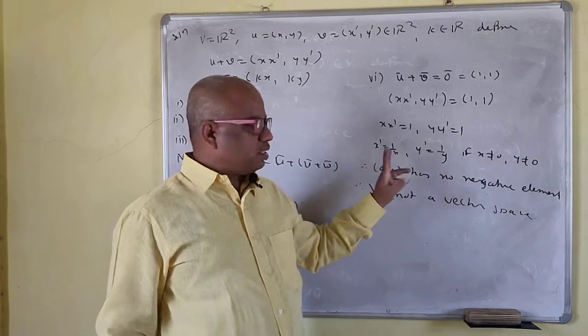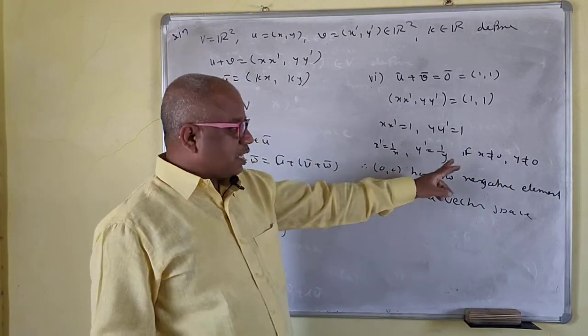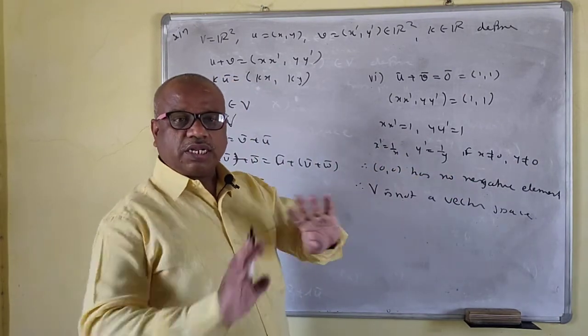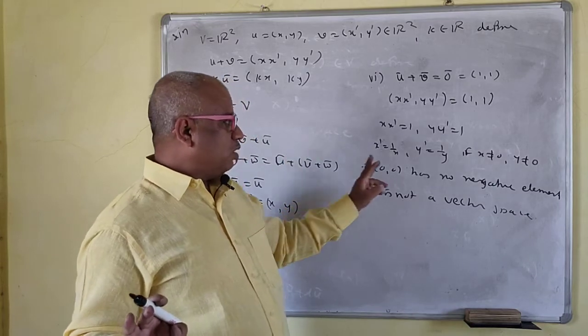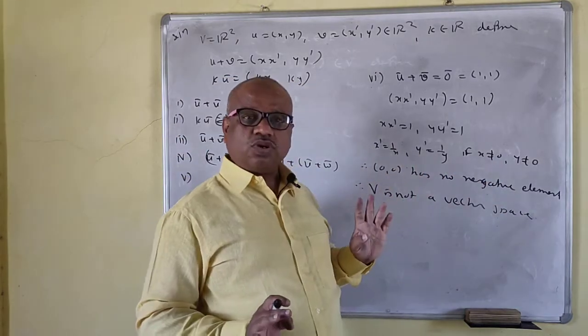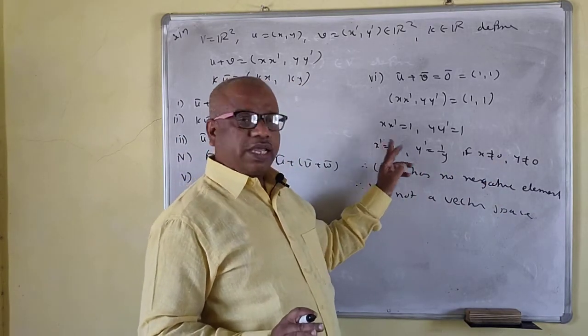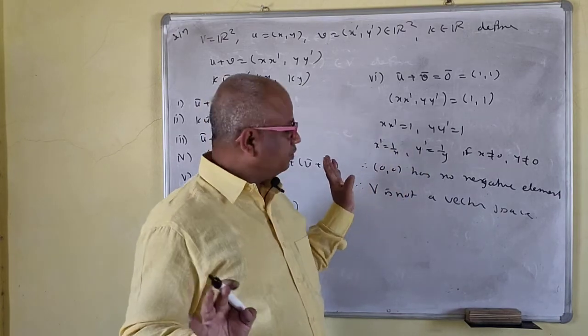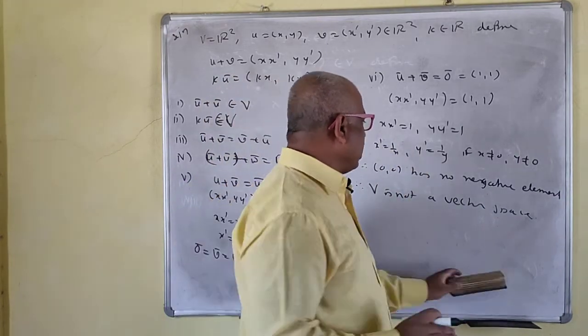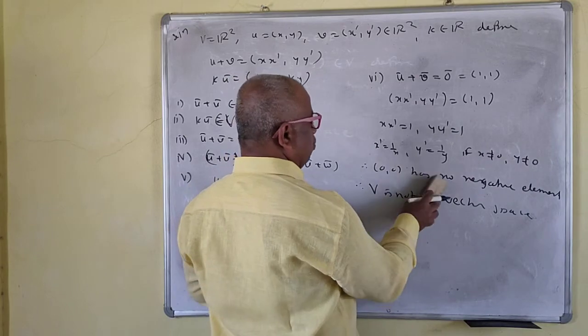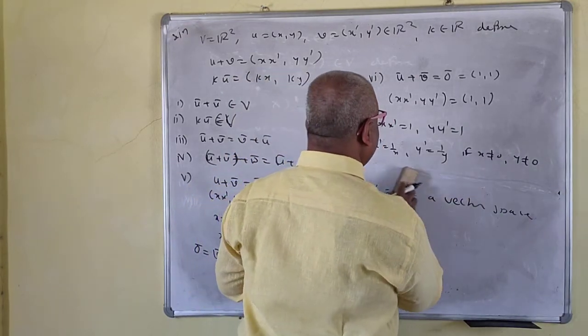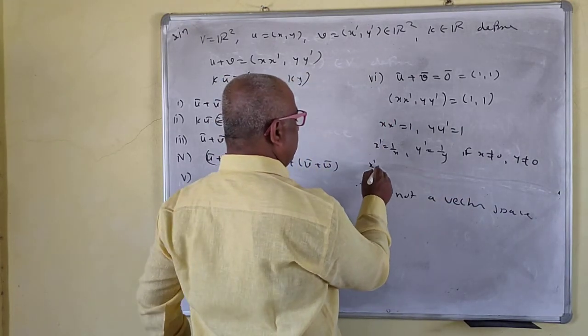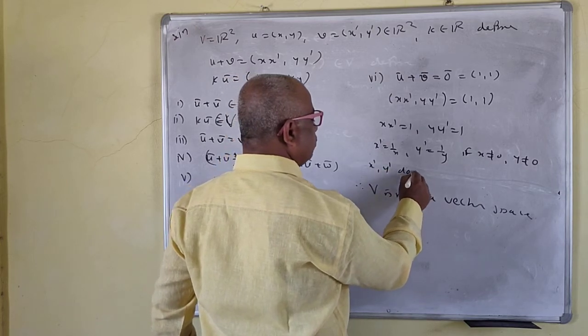So conditionally this exists. Right? We don't want conditionally. So this does not exist for x equal to 0, y equal to 0. That means x prime, y prime do not exist. You can also write it this way: x prime, y prime do not exist